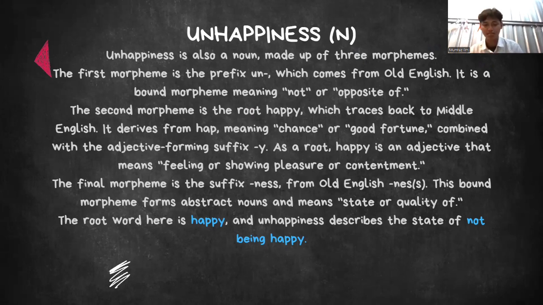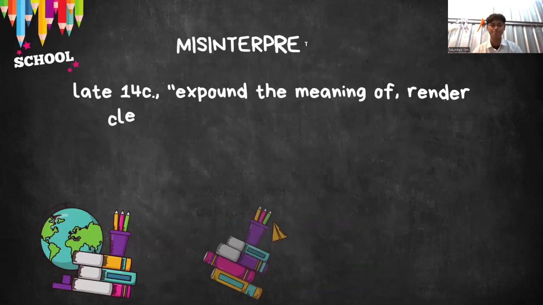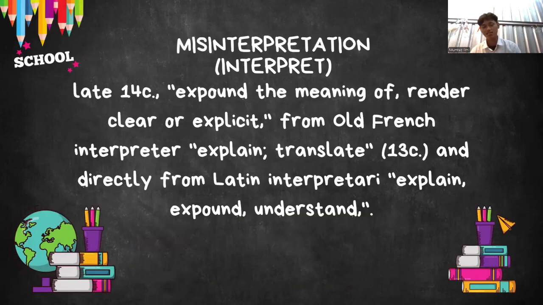Merasa senang, merasa menunjukkan perasaan senang. The final morpheme is the suffix ness, from Old English nes. This bound morpheme forms abstract nouns and means state or quality of. The root word here is happy, and unhappiness describes the state of not being happy. Jadi kalau happy itu merasa senang, kalau unhappiness berarti kebalikannya.